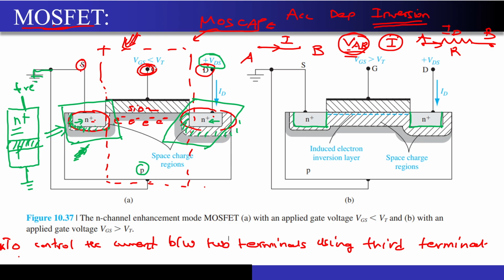Can you please tell me what will happen to the depletion region, whether it will increase or decrease? I am applying a positive voltage on the N plus side. Is this reverse bias or forward bias for this PN junction?